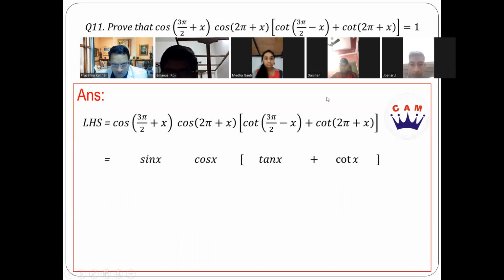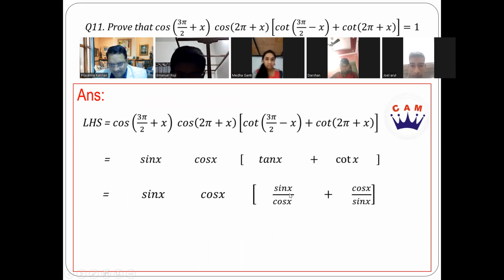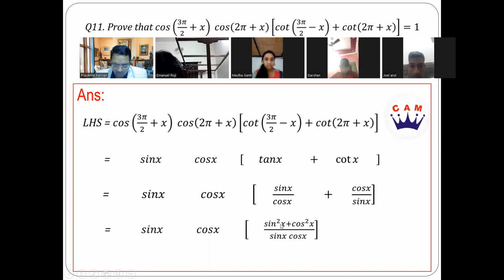You're just going to substitute all of that, what you got. The solving part is awarded 1 mark, where you write this as tan x as sin x by cos x, and this as cos x by tan x. Simplifying this, cancelling sin x and cos x on both sides, sin square x plus cos square x becomes 1. One is going to be your answer.